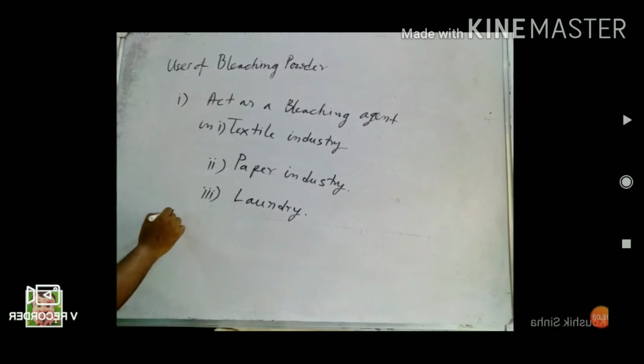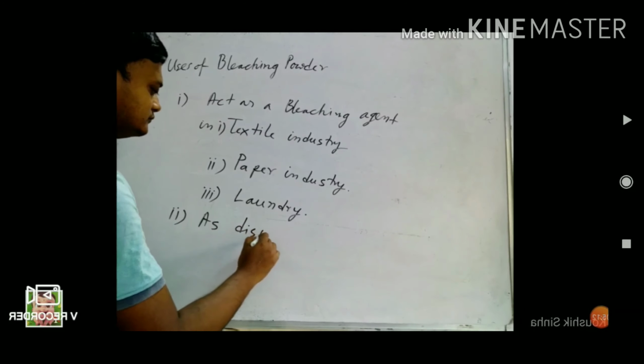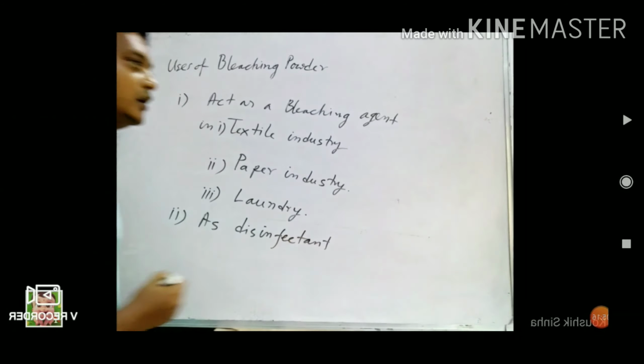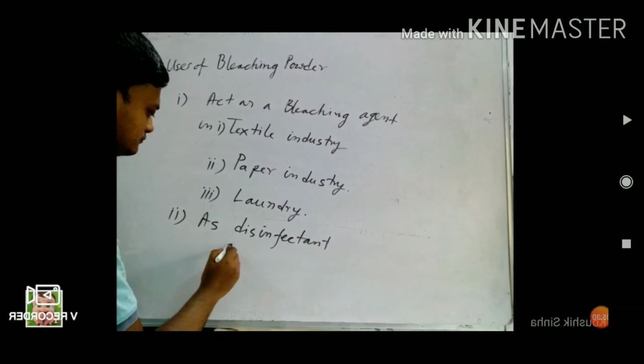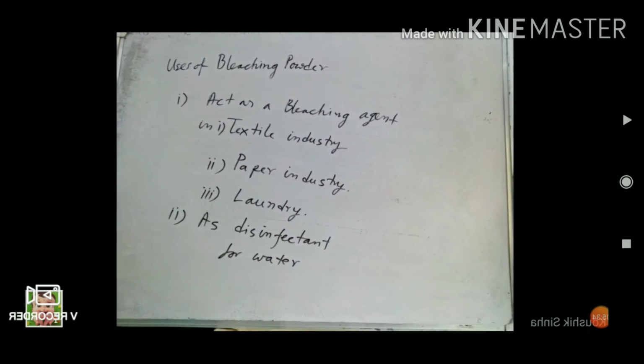So the second use is as a disinfectant for water.